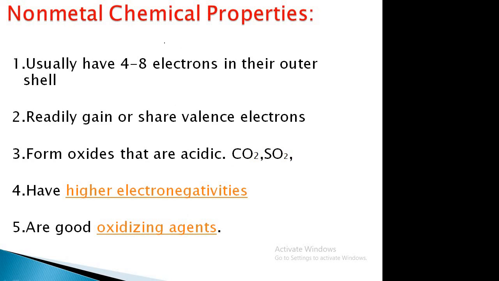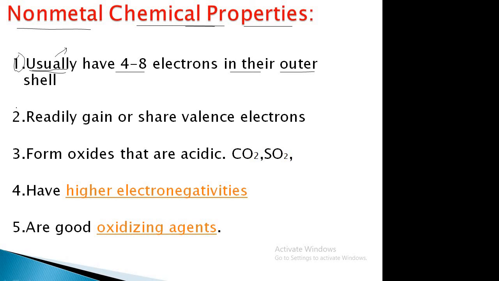Then come to the another part, that is the chemical properties of non-metals. Okay, the first point, let us discuss the first point. The first one, usually have 4 to 8 electrons in their outermost shell. What happened? The word used here is usually, not all non-metals. That is, usually they have 4 to 8 electrons in their outermost shell.